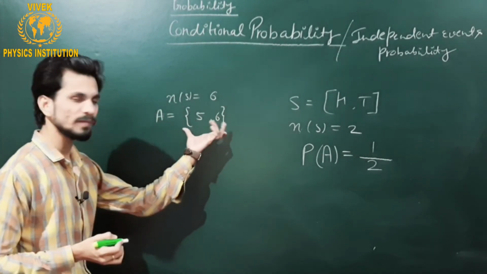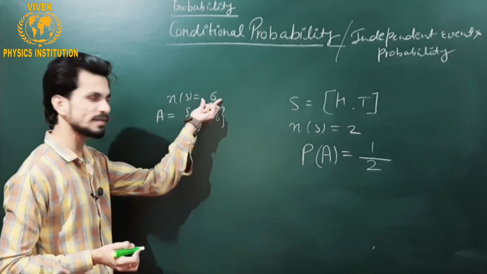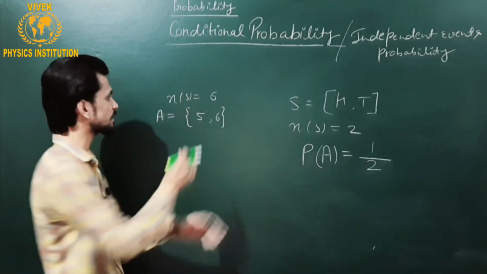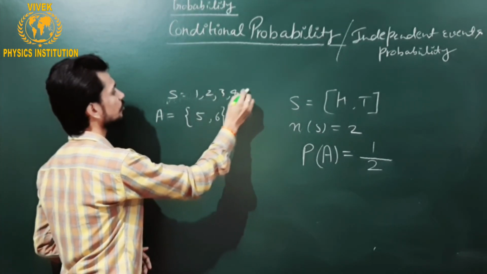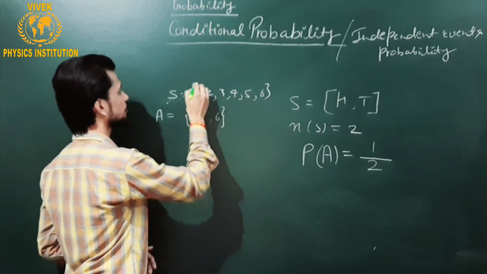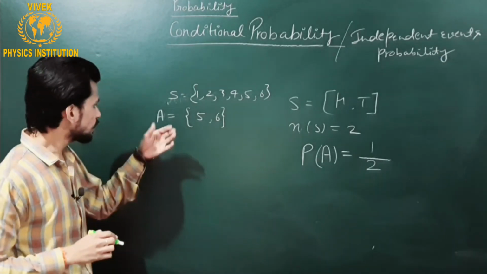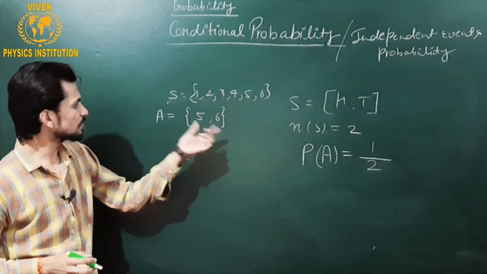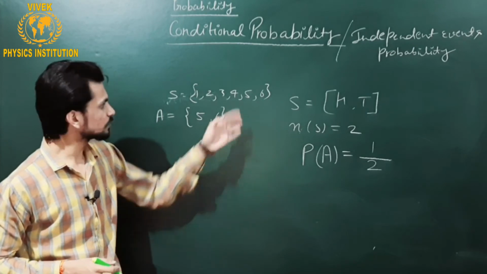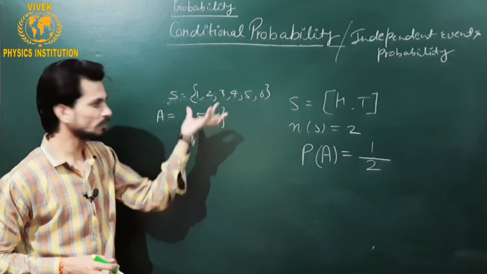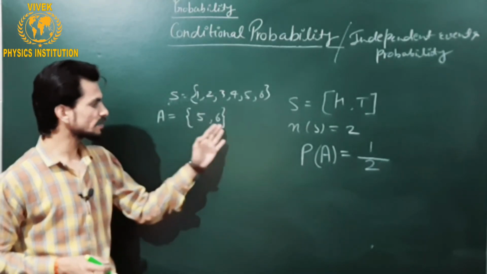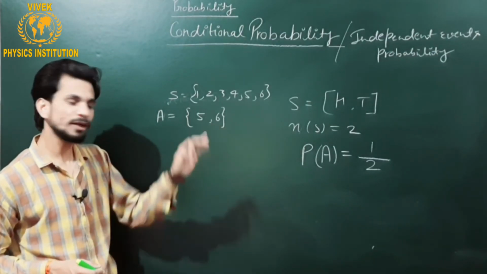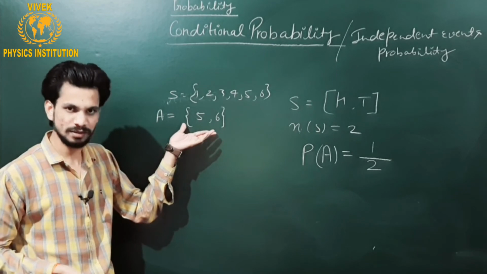So these are the favorable events out of these 6 outcomes, 1, 2, 3, 4, 5, 6. Let's say the sample space is 1, 2, 3, 4, 5 and 6 in a throw of a die. The question is asking about a number greater than 4, so 5 and 6 are the outcomes of this random experiment which are greater than 4. The probability of this event to occur is asked.